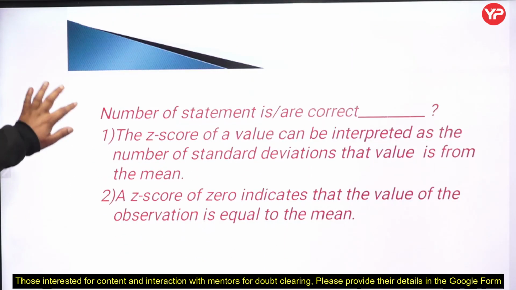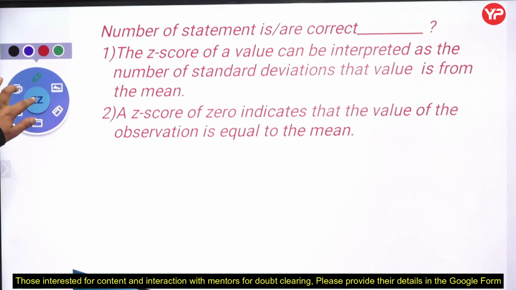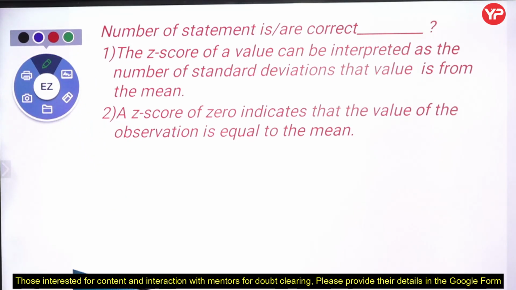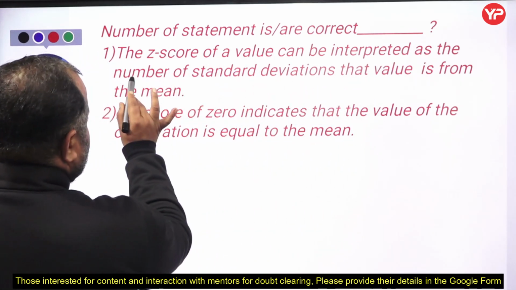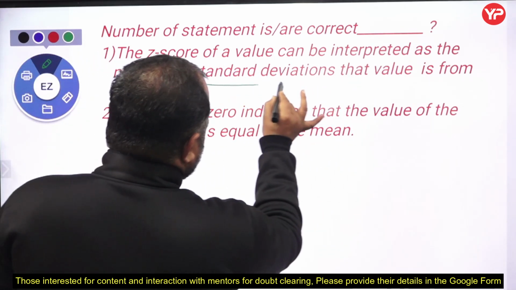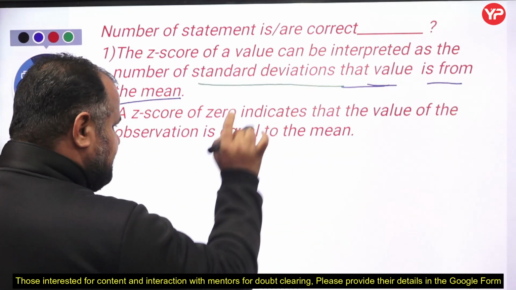Fine. Now again a question related to the Z score. The number of statements that are correct. The Z score of a value can be interpreted as the number of standard deviations that value is from the mean. That is the right point.